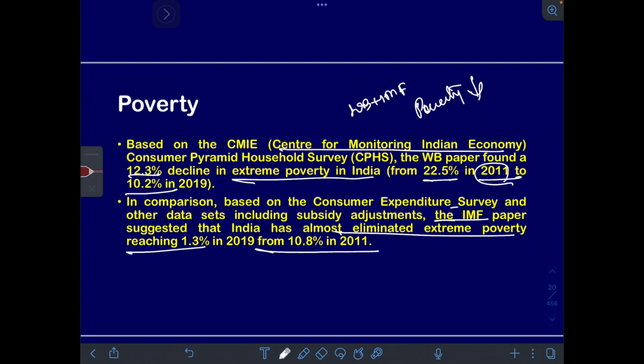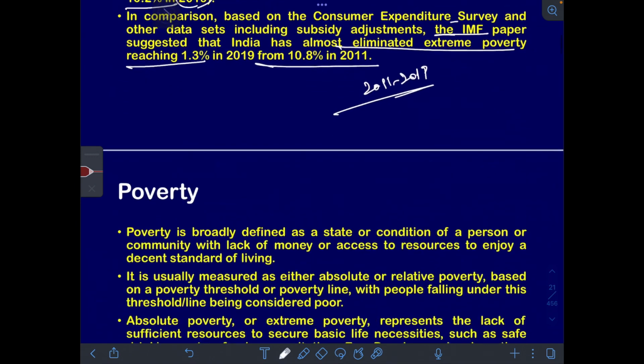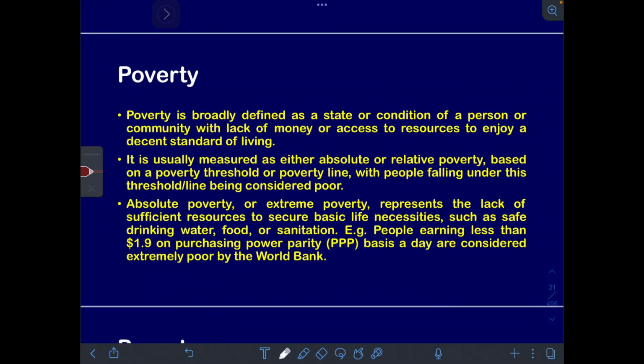During which time period? 2011 to 2019. One must understand here, this is before the corona. So corona has actually pushed a lot of people into poverty. It has even undone a lot of the efforts that were done.